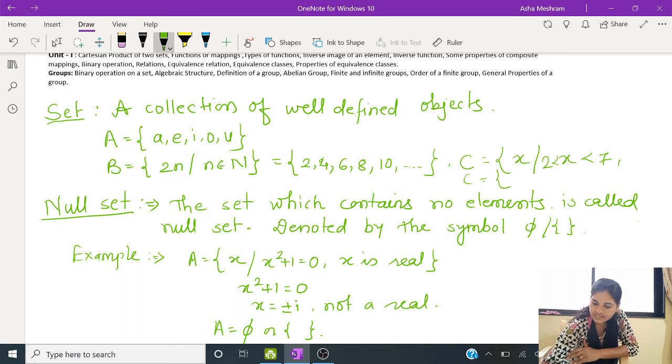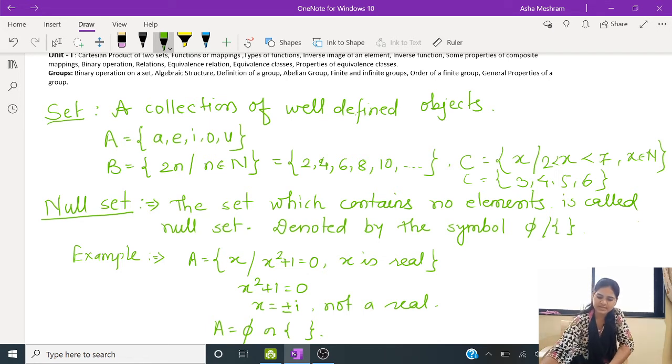Let me add something, that x belongs to N, the set of natural numbers. So here 2 less than x less than 7 means x lies between 2 and 7. So this will contain 3, 4, 5 and 6. So this type of elements C will contain. In a similar way you can define many examples of sets.